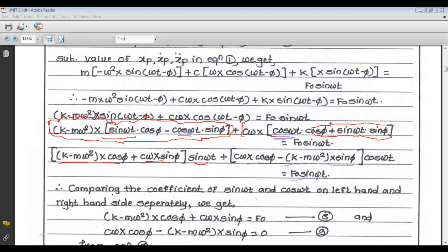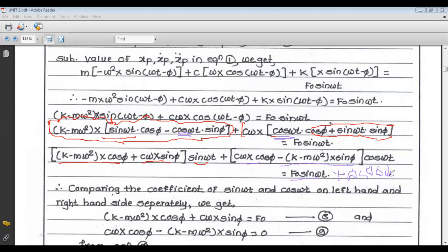But in the right hand side, there is f0 sin omega t, and we can write plus 0 into cos omega t. So we compare left hand side terms and right hand side terms of sin omega t and cos omega t.